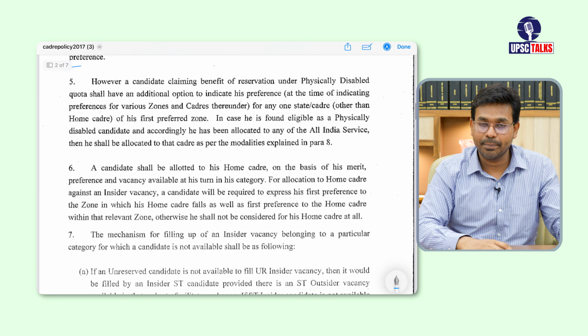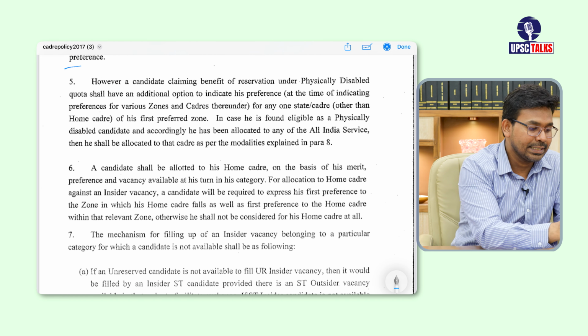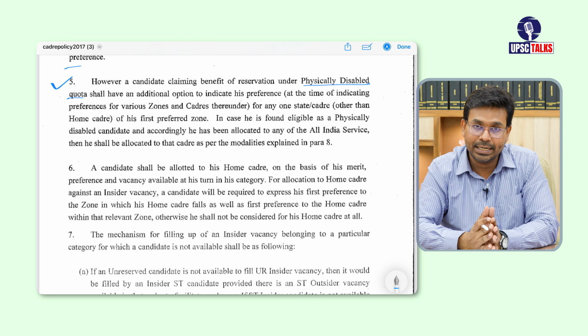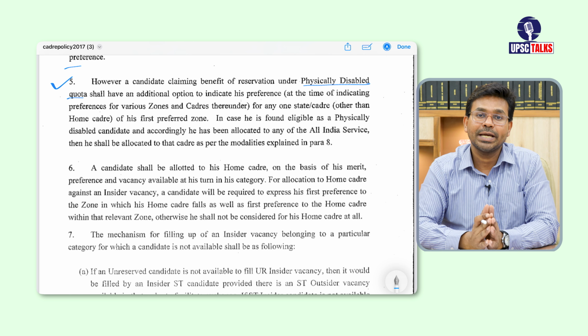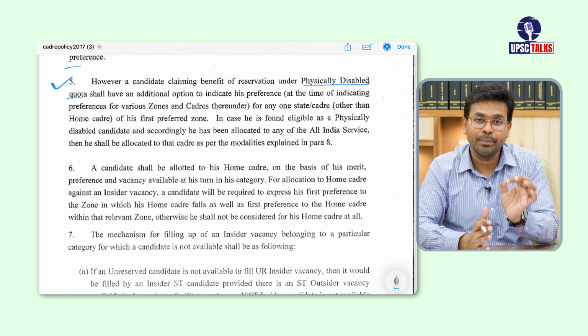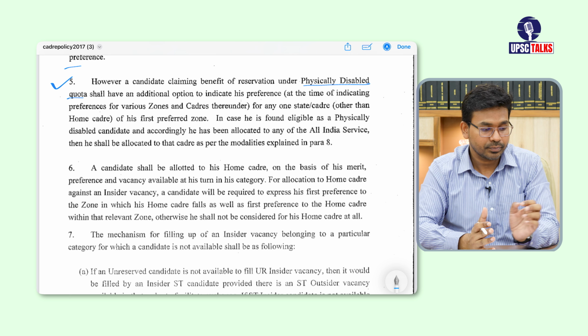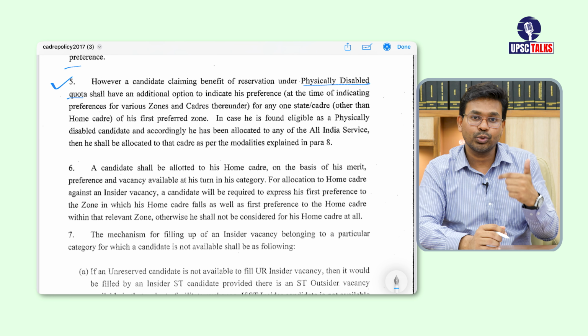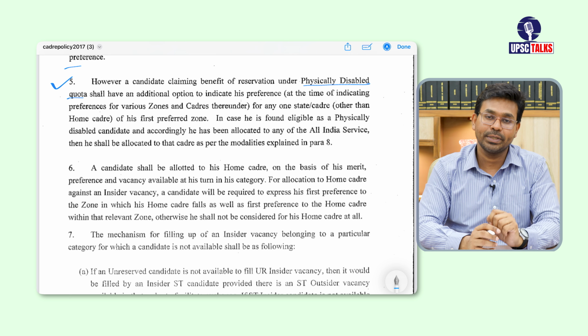So this is point number 5, and it says, however, a candidate claiming, now this point number 5 is related to those candidates who are persons with benchmark disability, means those people who have the physically disabled quota. These people are given an additional choice to select a state apart from their home state.